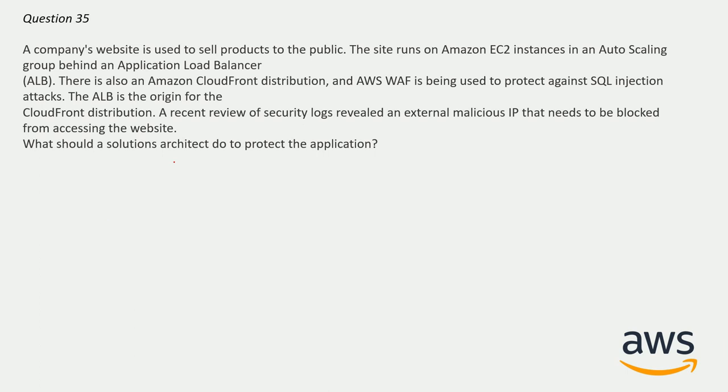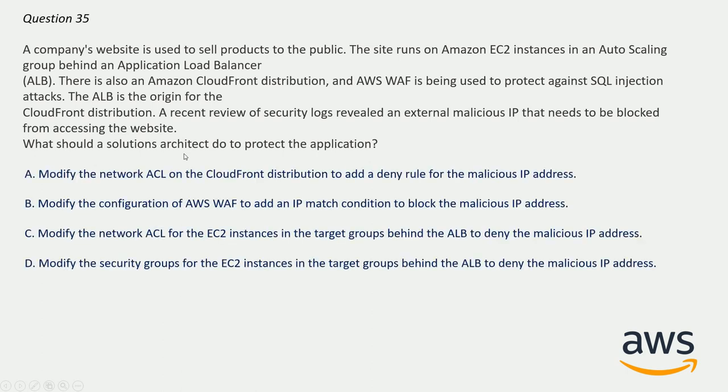And now question 35. A company's website is used to sell products to the public. The site runs on Amazon EC2 instances in an Auto Scaling group behind an application load balancer. There is also an Amazon CloudFront distribution, and AWS WAF is being used to protect against SQL injection attacks. The ALB is the origin for the CloudFront distribution. A recent review of the security logs revealed an external malicious IP that needs to be blocked from accessing the website. What should a solution architect do to protect the application? So here are the options, and the correct answer will be option B: modify the configuration of AWS WAF to add an IP match condition to block the malicious IP address.